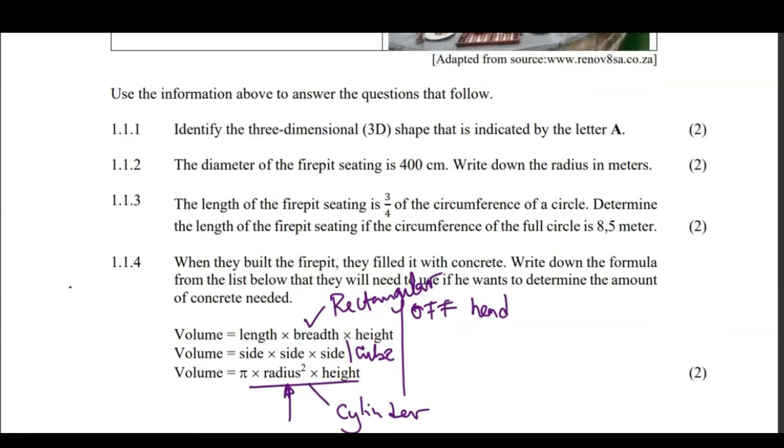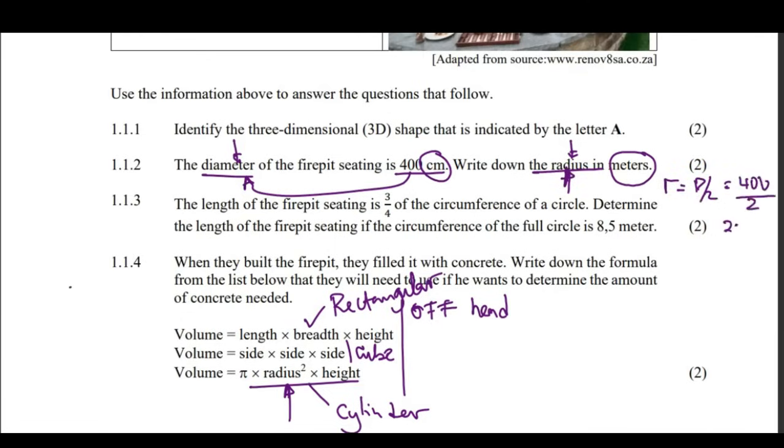Now, listen. You see, these are simple. The diameter is in centimeters. Take note of that. They want the answer in meters, and they want the radius. Remember very well that radius will always equal diameter divided by 2. So this has to be 400 divided by 2, 200 centimeters, which we divide by 100, and we get 2 meters. You see, 2 marks got just like that.